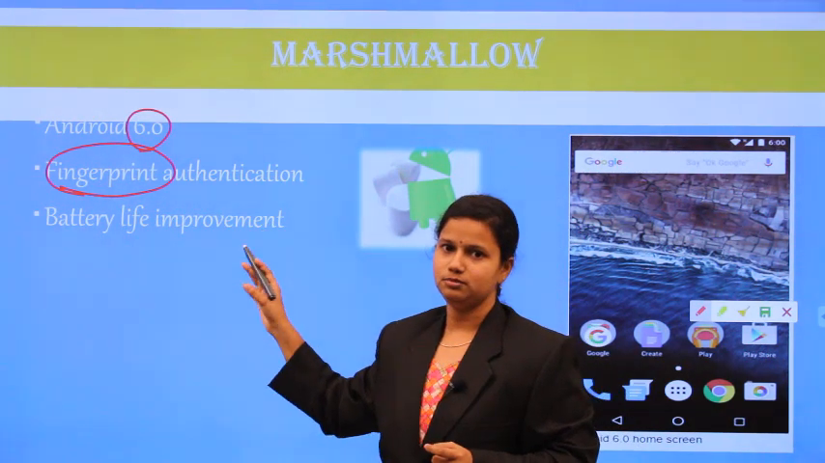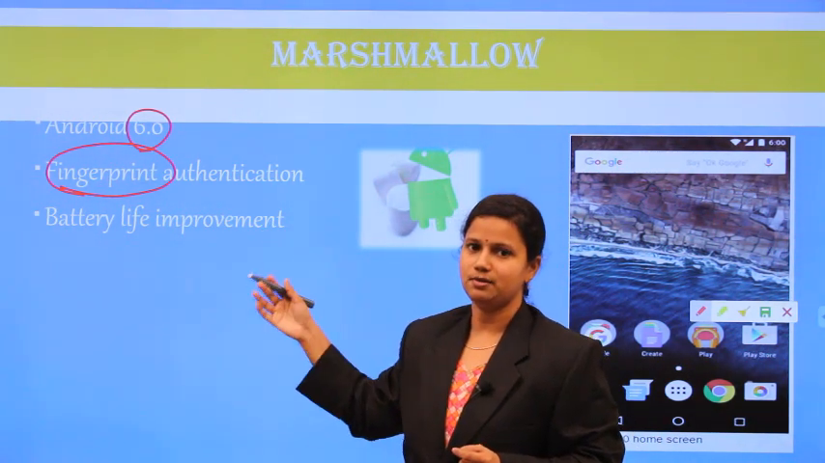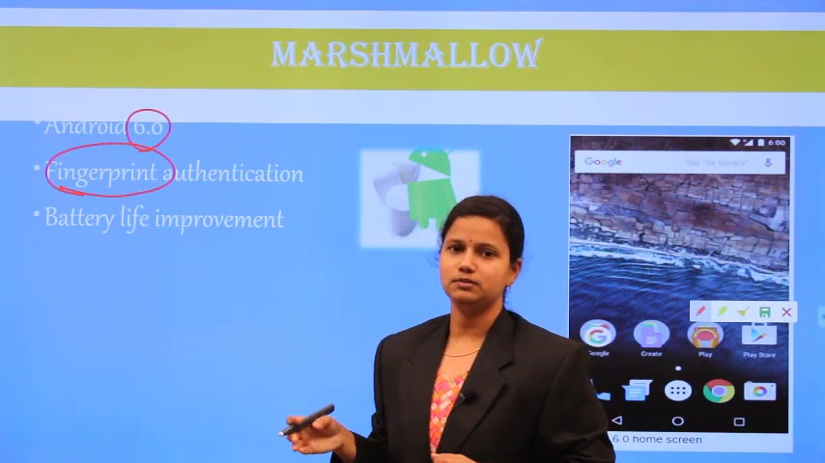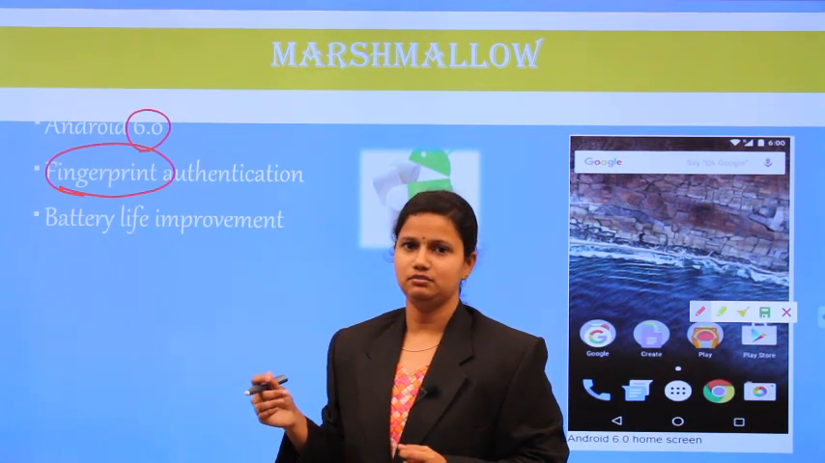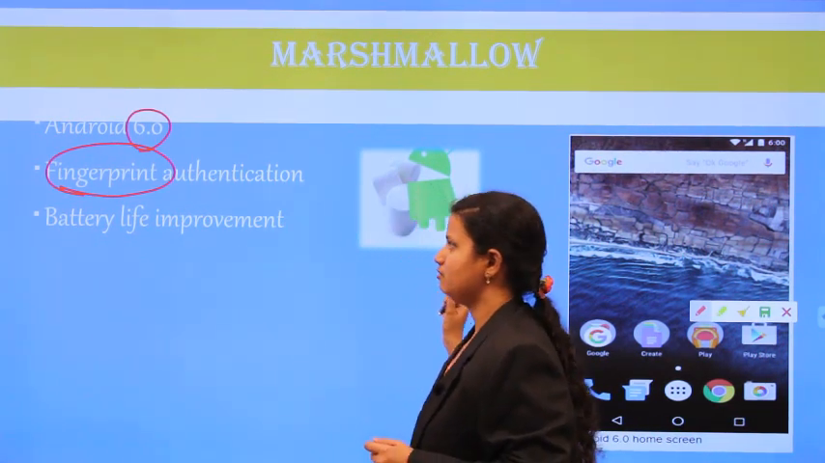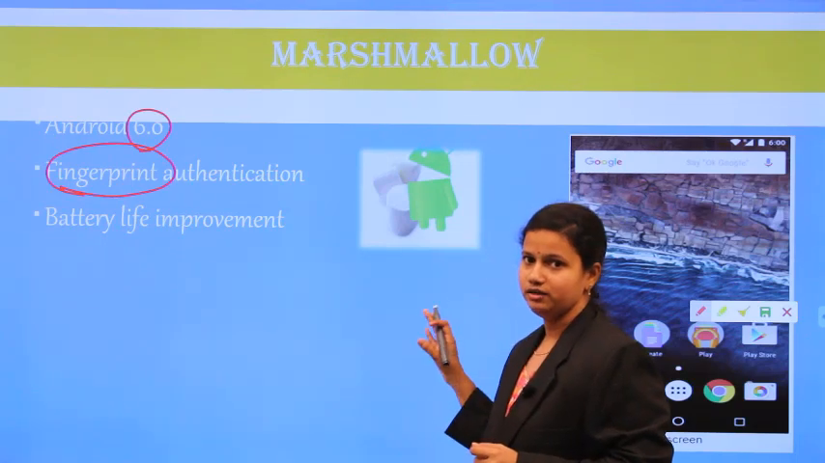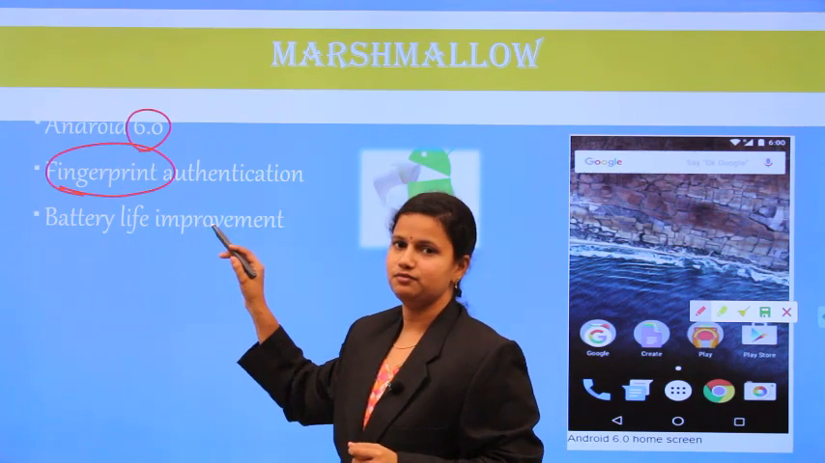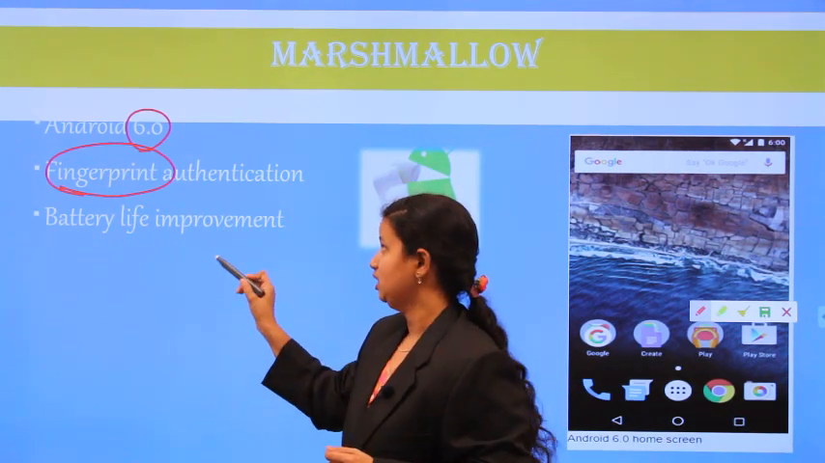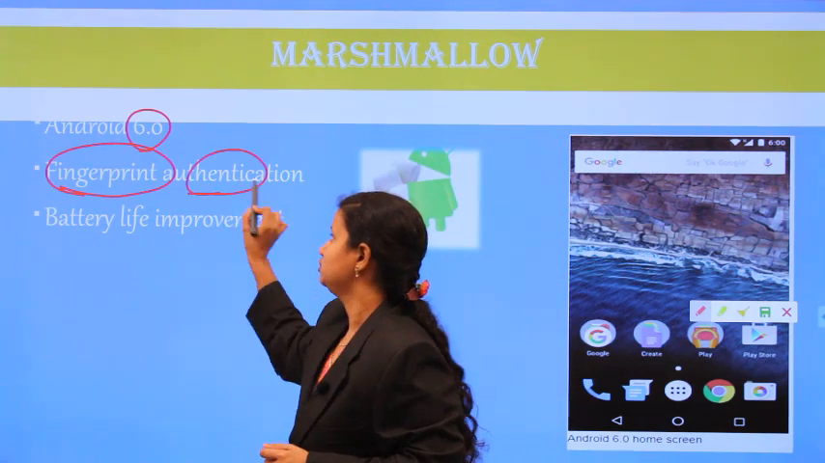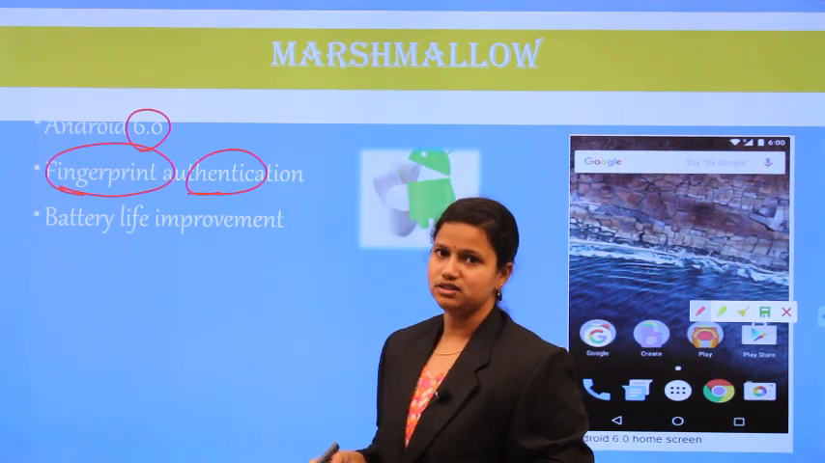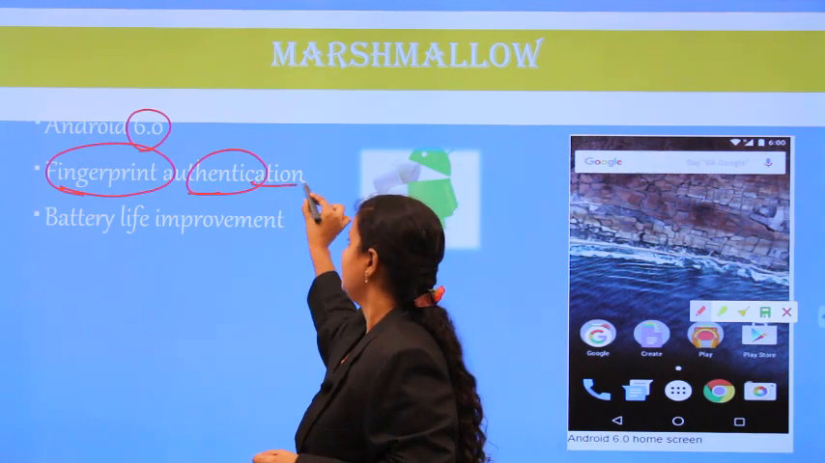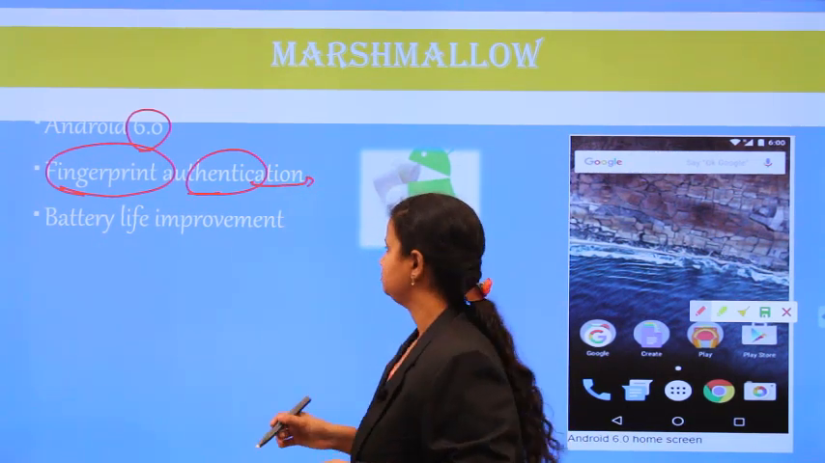How is it possible? First of all, we have to scan our fingerprint. That fingerprint information is stored in the memory of your mobile. Whenever you log in to your mobile, it will scan your fingerprint. If the fingerprint matches, then you are an authenticated user. If the fingerprint is not matched, then it will not be allowed, meaning the authentication has failed.